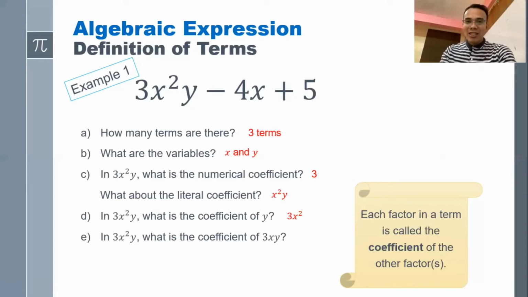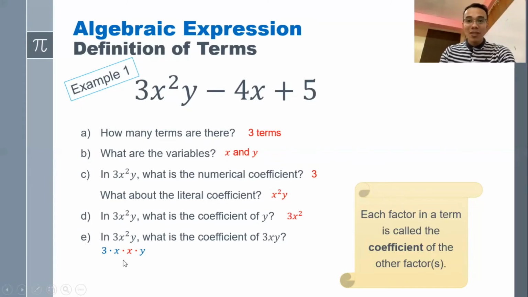Letter E. In 3x squared y, what is the coefficient of 3xy? If you're going to take away 3xy from this term, what do you think is the remaining factor? Let's see. Let's rewrite 3x squared y in the following manner. We have 3 times x times x times y. Remember that x squared is x times x.